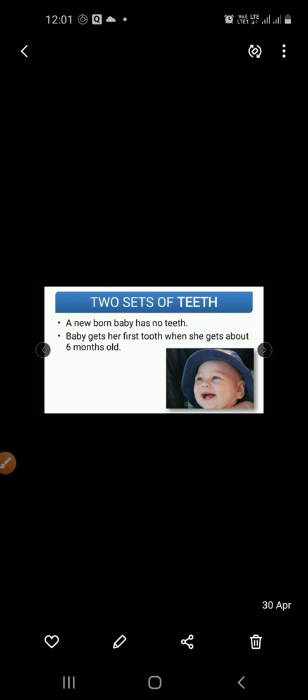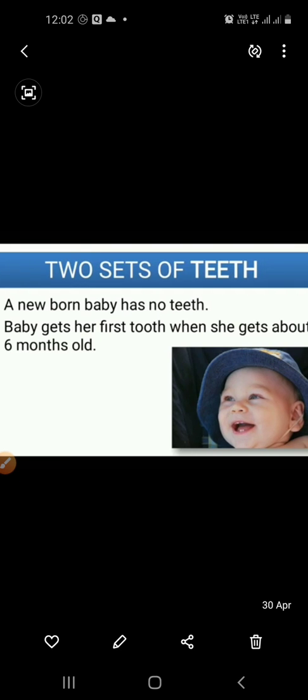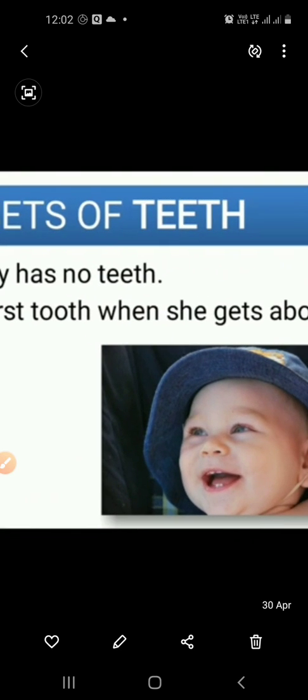Here you can see two sets of teeth. A newborn baby has no teeth. You may know that when a baby is born, he or she has no teeth. A baby gets her first tooth when she is about 6 months old. You can see here a small baby.